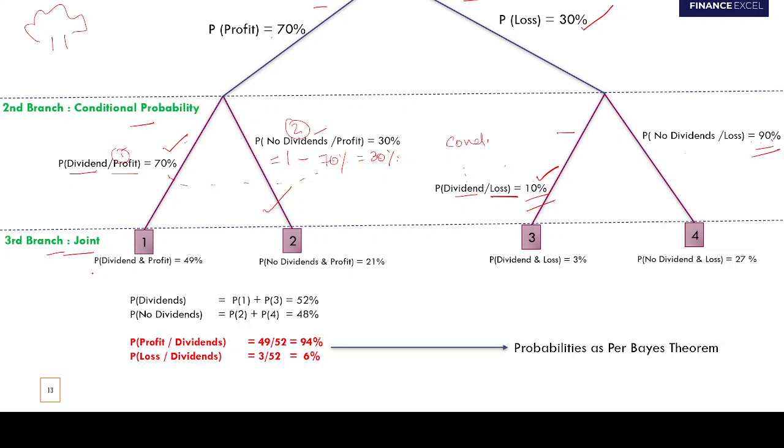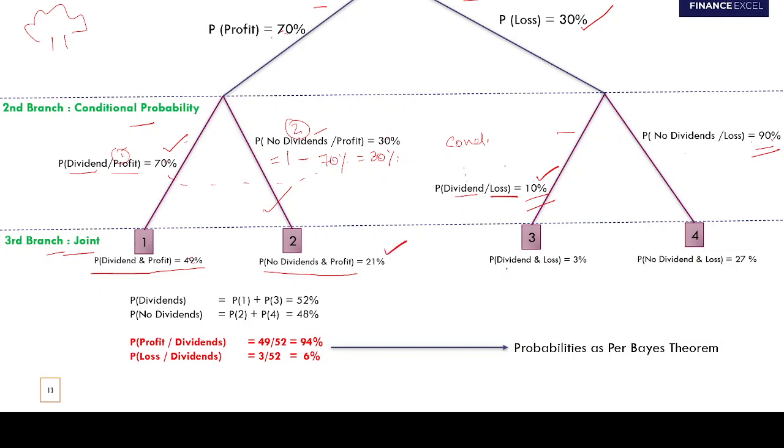So the joint probability that the company pays dividends when it is making profits is 49%. How do you get it? 70 into 70 is 49, right? The joint probability of the company not paying dividends when it is in profits is 21%. How do you get this? 70 into 30, 21, right?